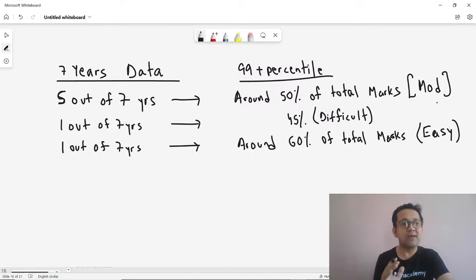50%, assuming that the paper level this year doesn't change much. It's more or less the same in the last 7 years. And remember, the number of students taking the CAT has also remained more or less the same. This year, around 2,30,000 students have registered for the CAT, and almost every year that's the number. So the intelligence level of the students and aspirants will not change suddenly. So 50% is a safe number. However, if the paper is very easy, you'd want to increase that to 60%. If the paper is difficult, you'd want to come down to 45%. And remember, take care of accuracy, attempt a bit more.